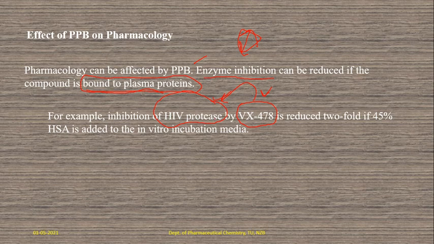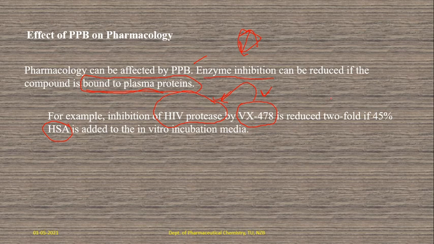So inhibition of HIV protease by VX478 is reduced 2 times if 45% HSA is added. Suppose it is bound with HSA, then what happens? It may be reduced 2 times. The enzyme inhibition action may be reduced. The potency may be reduced in the presence of HSA. So it also affects pharmacology. So that's why the optimization of plasma protein binding is very, very important.